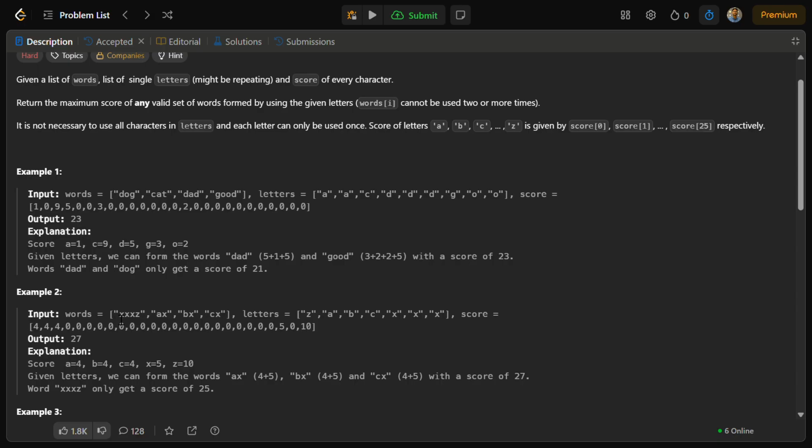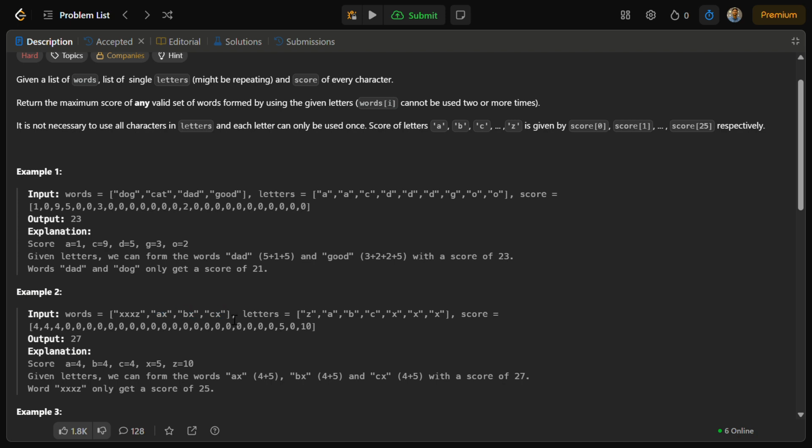Why backtracking? Because if I pick this, that's a different case. But if I did not pick it and I want to explore all the possibilities and from them pick the maximum answer, then I must use backtracking because I have to reset the word frequencies that I am picking, right?